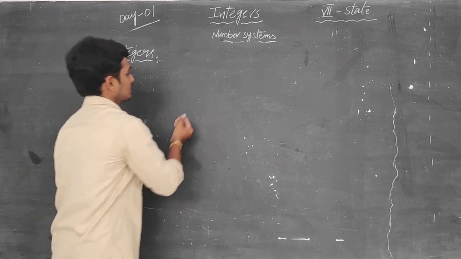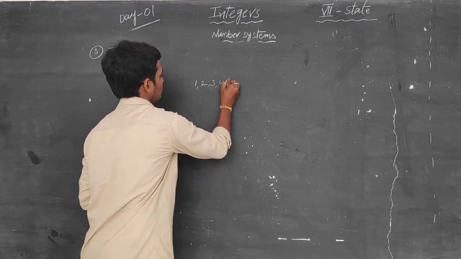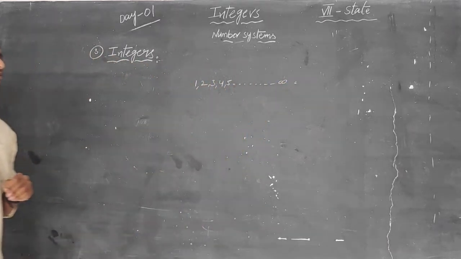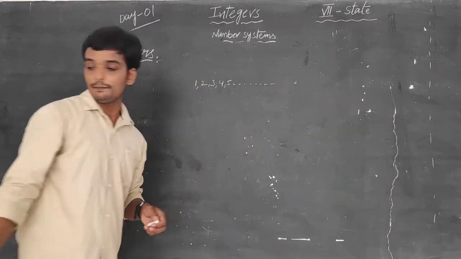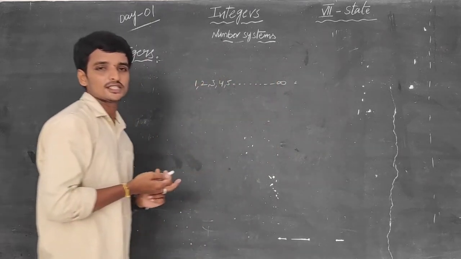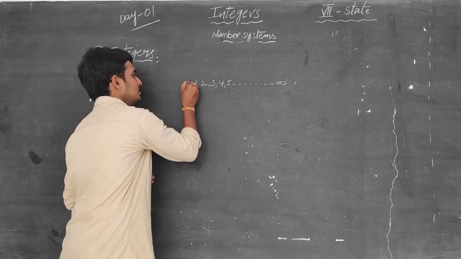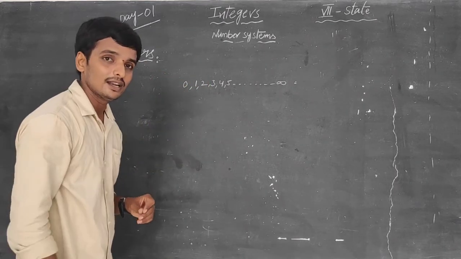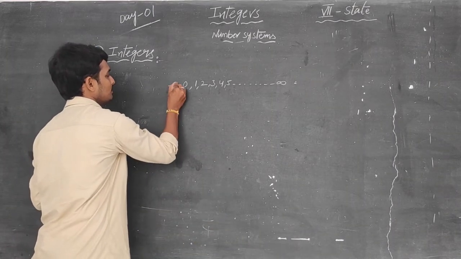For example, I am taking the positive numbers 1, 2, 3, 4, 5, and so on. These are infinite. What are these? 1, 2, 3, 4, 5, 6, 7, 8, and so on up to infinity. What type of number system is this? Yes, these are natural numbers. I am adding 0 to these numbers. It becomes 0 to infinity. These are called whole numbers. Now I am writing negative numbers here.